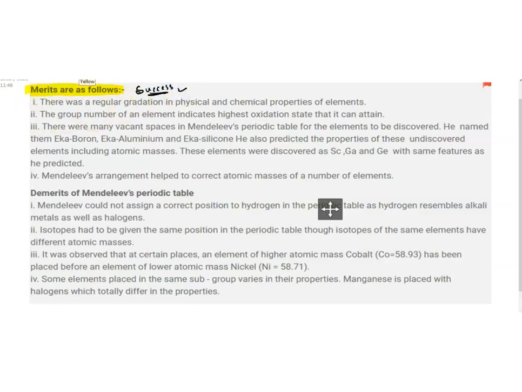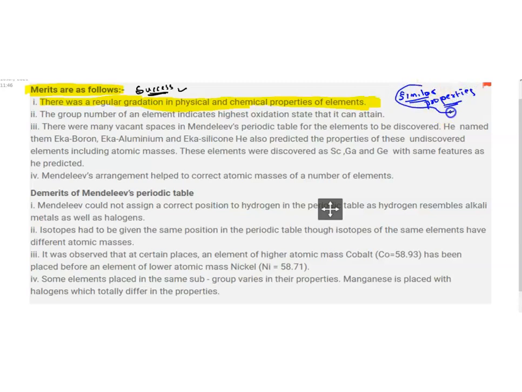Mainly, the first point here is that we can see there was a regular gradation in the physical and chemical properties of elements. Right? We started getting a repetition of chemical and physical properties throughout the table. I already told you, right? Regularly we started seeing metals, non-metals, and this person succeeded in arranging them in similar groups. He succeeded in arranging almost 90% of elements based on similar properties. So this was the main thing he kept in his mind, similar properties.